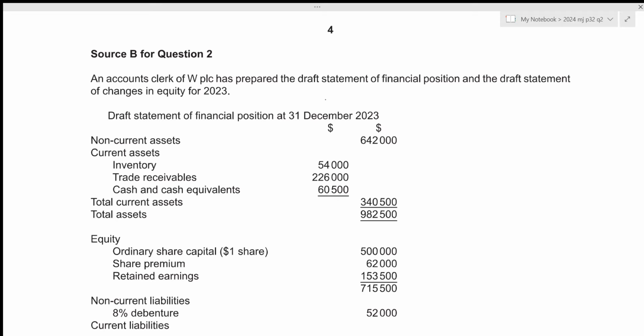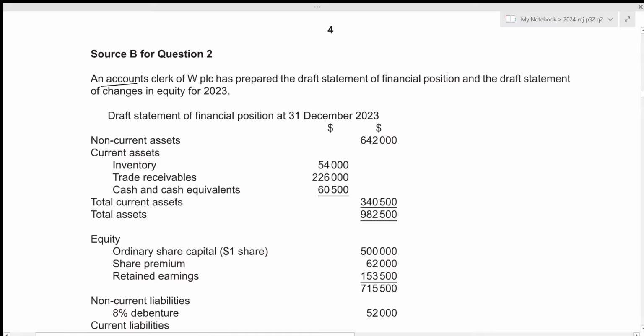And in this video, we'll be going over A-Level Accounting 2024 May-June Paper 3-2 question number 2. This is the structured paper 3, which consists of 3 questions. Each of them will be of 25 marks, and the total time limit for this paper is 1 hour and 30 minutes. So ideally, you should be spending about 30 minutes in order to solve each question. And in this video as well, we'll be attempting to solve this question number 2 under 30 minutes. So without any further delay, let's get started.